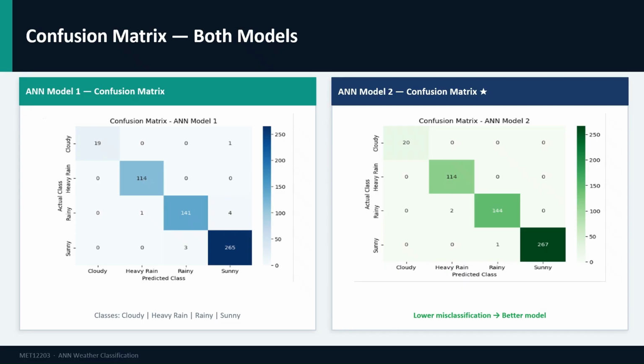The most common confusion across both models is between rainy and heavy rain, because these two classes have very similar temperature, humidity, and rainfall values, making them harder to distinguish. Model 2 confusion matrix shows tighter classification, especially for the minority cloudy class.